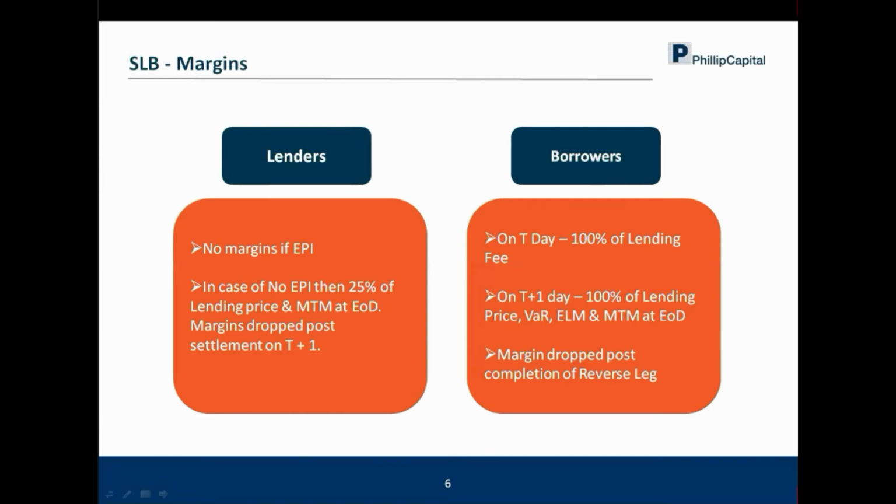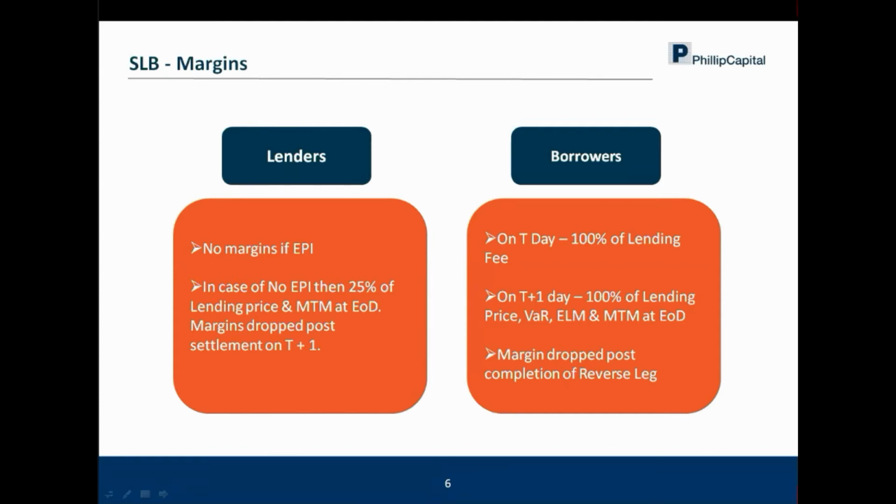So all of this is collected by the exchange, and mark to market happens daily. Let's say you have done lending today for the next 35 days. Today a borrower has to pay the lending fee, and tomorrow the borrower has to pay 100% of the lending price plus VAR plus ELM. This depends on stock to stock, but comes to approximately 1.25 times. For 10 lakh worth of security, it comes to approximately 12.5 lakhs, and also mark to market. Every day for the next 35 days, if your stock keeps going up, even mark to market has to be paid by the borrower.